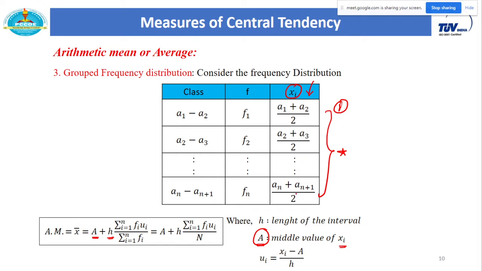So consider any value from this column, that becomes your a. Any value can be taken, but just to avoid the calculation, it's better to select the middle value of this xi column. h is the length of this interval. Using this you can easily calculate the arithmetic mean for a grouped frequency distribution. But for this we need to include more calculation. As far as the PET exam is concerned, most of the questions are on frequency distribution form and ungrouped data.